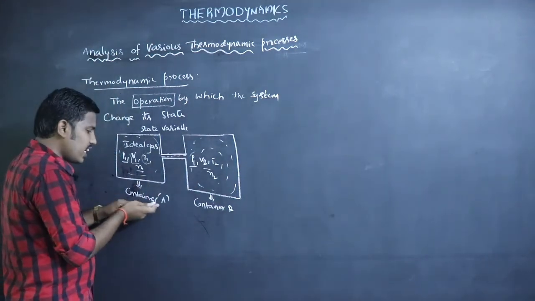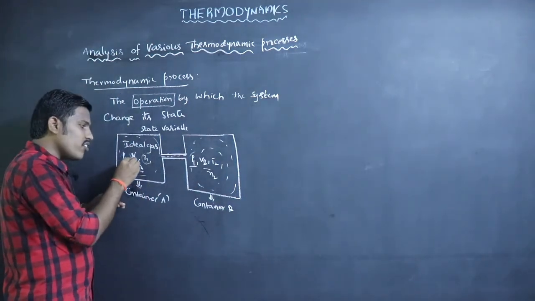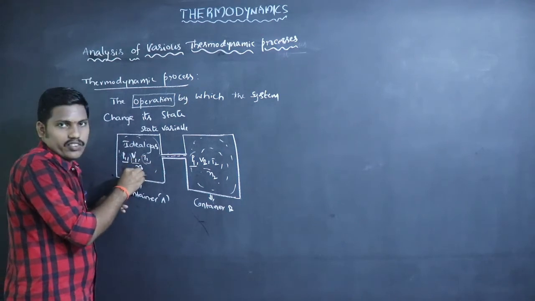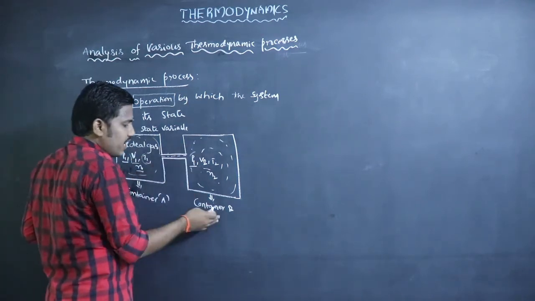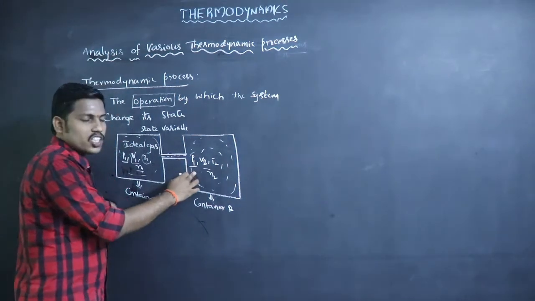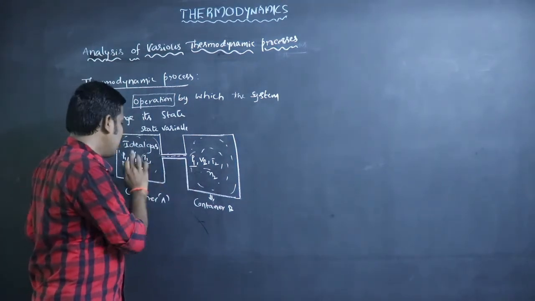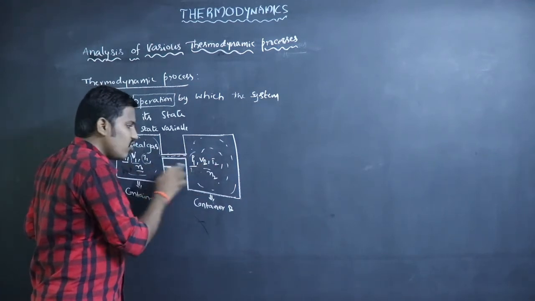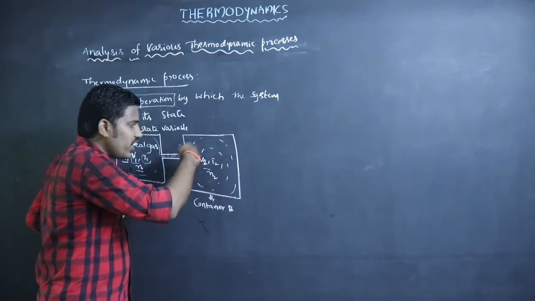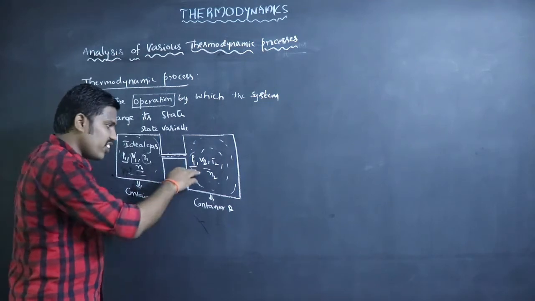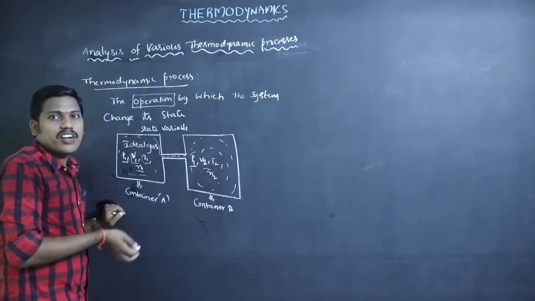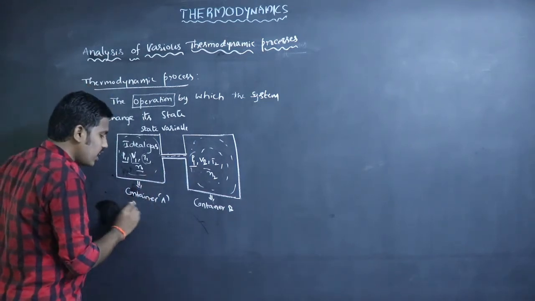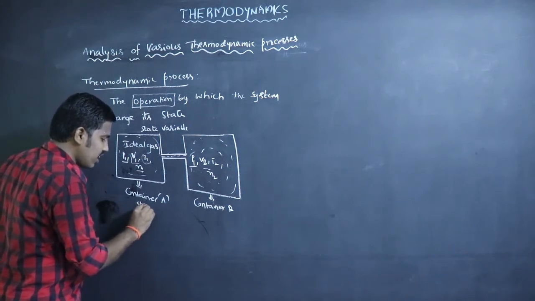That means in container A, the state variables are P1, V1, T1, N1. But in container B, the state variables change to P1 constant, V1 to V2, T1 to T2, and N1 to N2. If the variables change, then the state of the system also changes. The system is in state 1 in container A, and in container B the state changes to state 2.